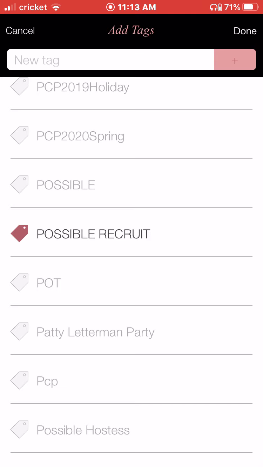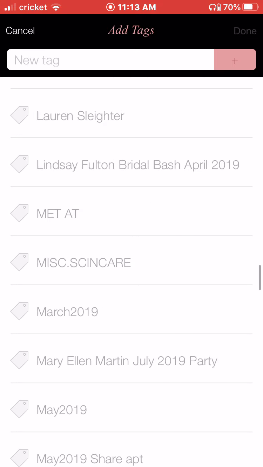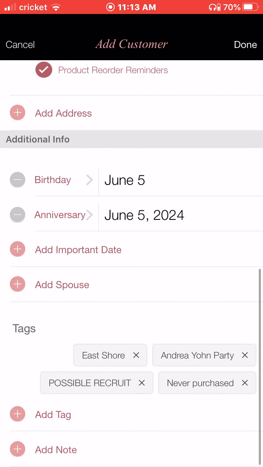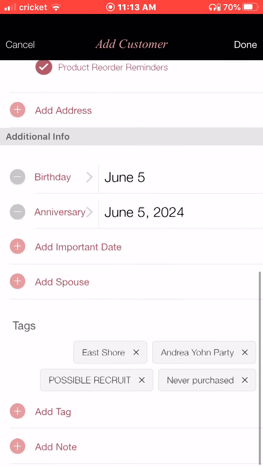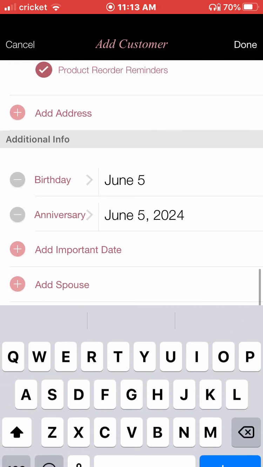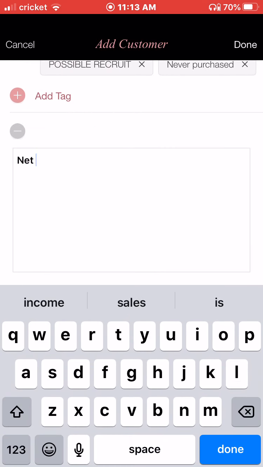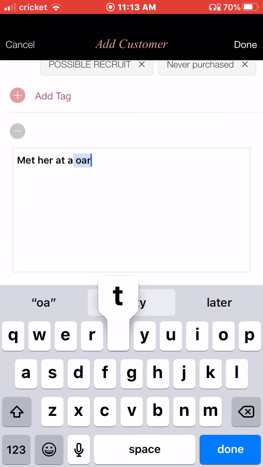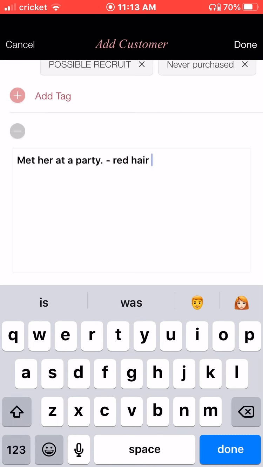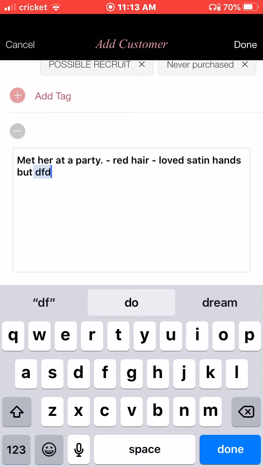Guys, how many of you lose track of the people you meet and you forget to team build with them? I'll teach more on tags, but just so you can see what I use, there are so many great ways to use that section. So you can add and subtract tags. Okay, you can even add notes in here. Like I could add, met her at a party. I could put in here that she has red hair, so I don't forget that, or loved the satin hands but didn't buy. Just anything that I might want to have in here to keep track of.